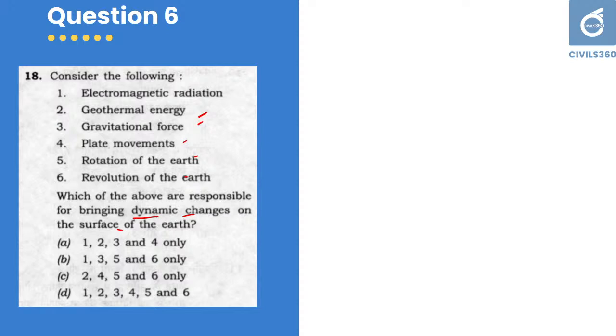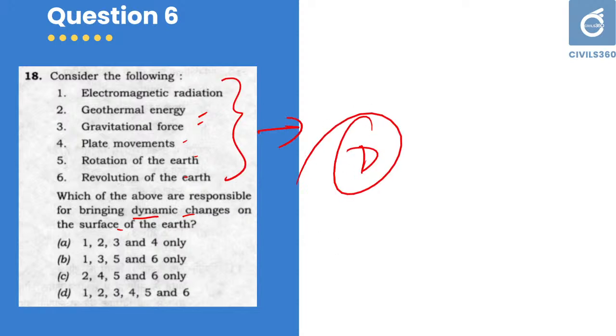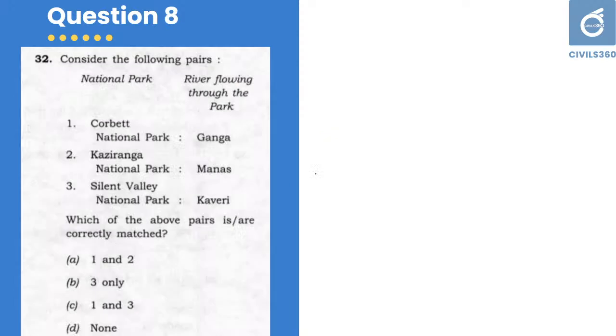Try to visualize the given options in your question. Whenever you can identify or relate something with some other events or some other data, then most probably it will be a correct assumption, given that you have learned enough. So here all these points are connected to dynamic change. Very simple question. If you can remember whatever you learn in NCERT, and if you can connect it with the daily changes happening in and around us, then this is the correct option. Answer D is the correct answer. Very simple and directly answer this.